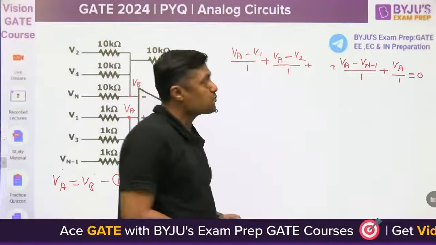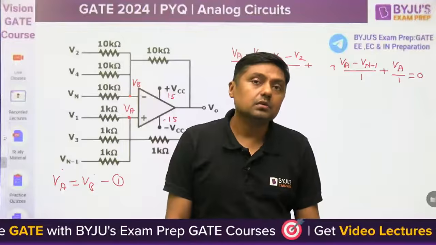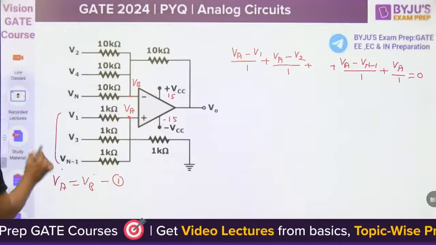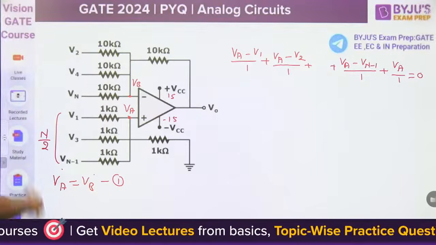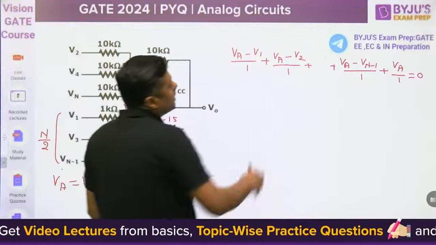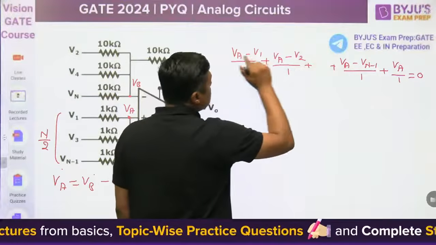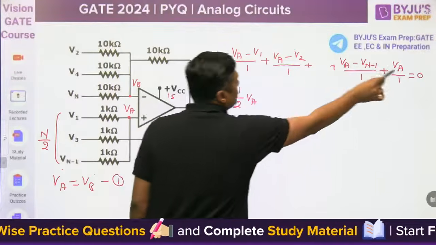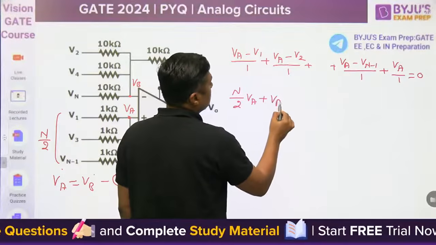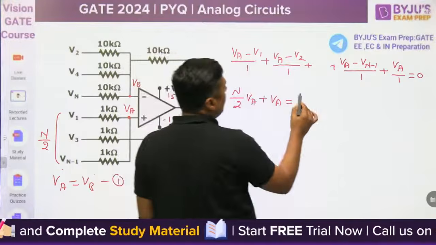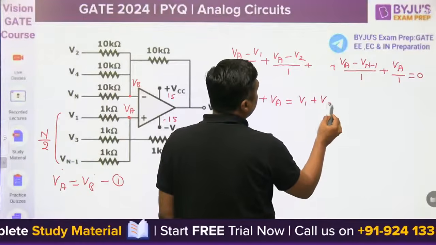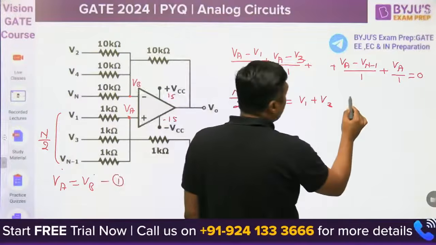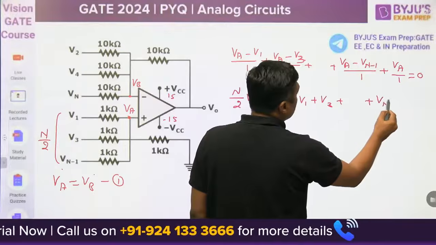Remember this. How many VAs are here? How many voltage sources are applied? N by 2, half the total voltage. All odd numbers means n by 2. Then this VA is n by 2 VA, plus this VA, and is equal to, on the opposite side, V1 plus V3. This is V3, not V2, plus Vn minus 1, all odd numbers.